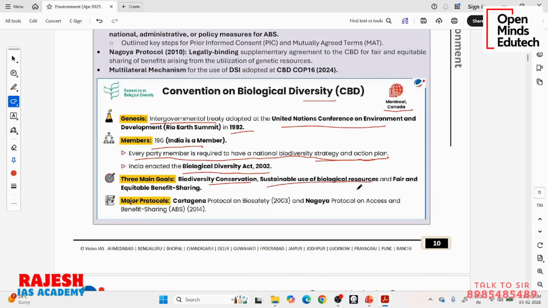Take some mineral you are mining from the earth. It is a natural resource, but it is not a biological resource. Take fishes, which you are fishing from the ocean. It is something biological, so fishes can be called a biological resource. If you are cutting a tree, it is a biological resource. So when you use this biological resource, you need to use it sustainably.